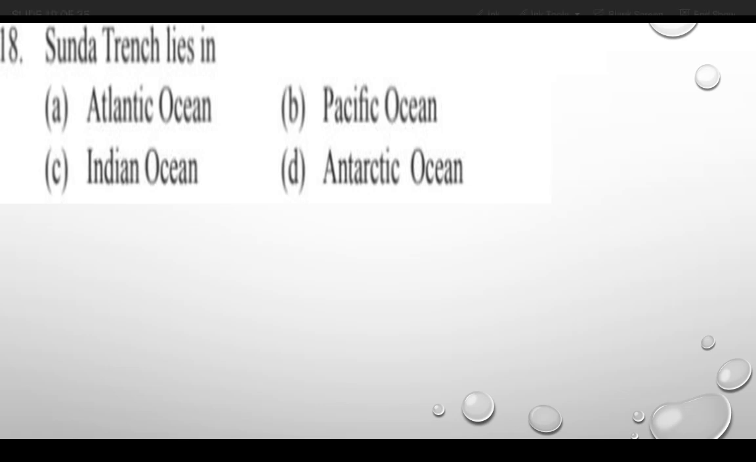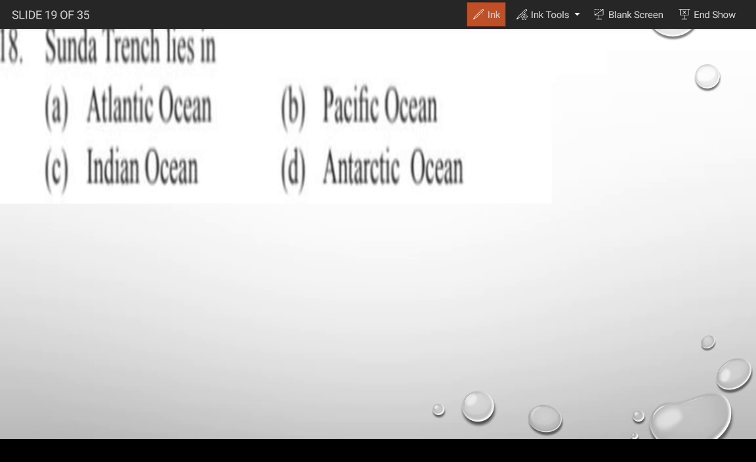Sunda Trench. Gentlemen, if you go through the daily newspaper, you have seen many times about the Sunda Trench. So gentlemen, the Sunda Trench generally lies in the Indian Ocean.